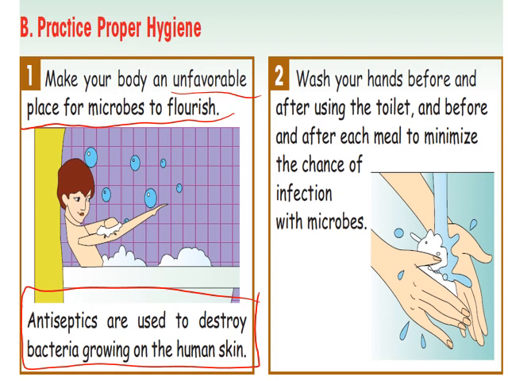Wash your hands before and after using the toilet, and before and after each meal, to minimize the chance of infection with microbes.